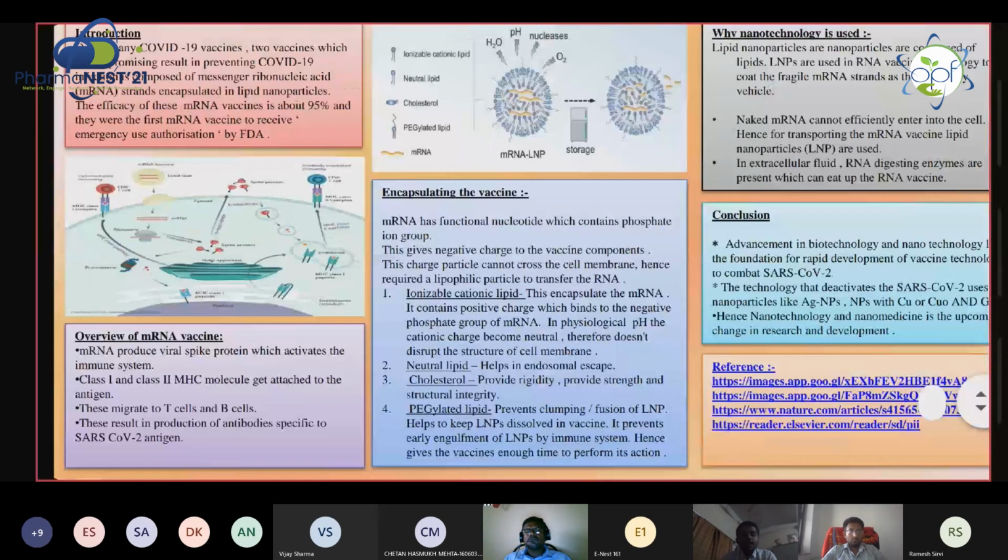Then phagocytosis occurs and forms an endosomal sac. Into this endosomal sac, protons will be pumped in, due to which the lipid becomes highly positive. The endosomal sac is made of phospholipid which is negatively charged, and the positively charged ionizable cationic lipid attracts it. Hence, the mRNA is released. This mRNA further translates and produces the antigen. And further T cells and B cells help produce immunity against the antigen by producing antibodies.